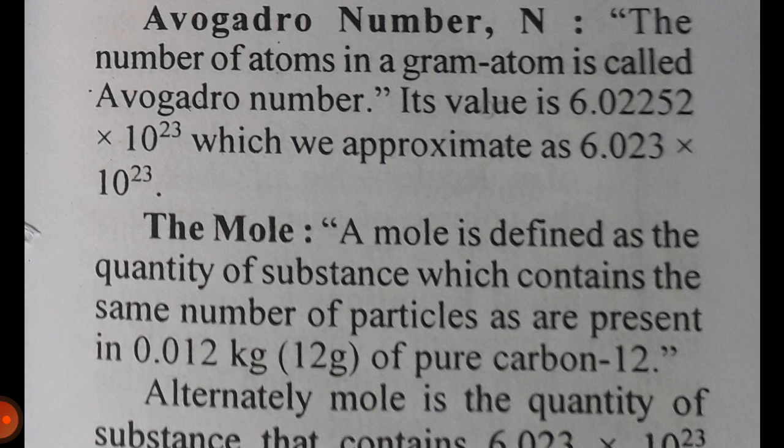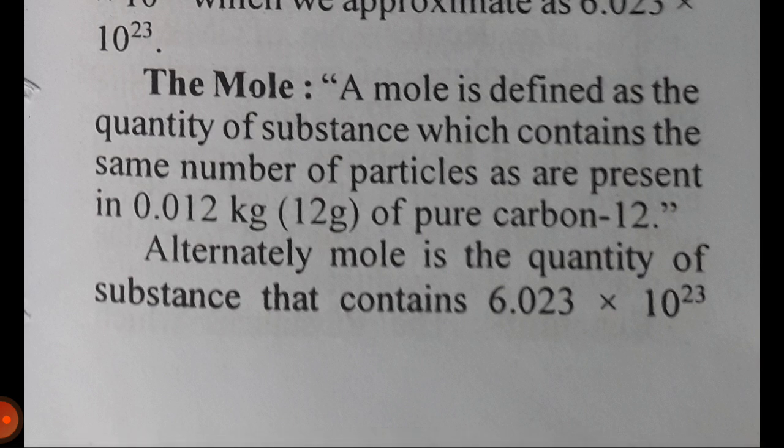Avogadro number N. The number of atoms in a gram atom is called Avogadro number. Its value is 6.02252 × 10^23, which we approximate as 6.023 × 10^23.